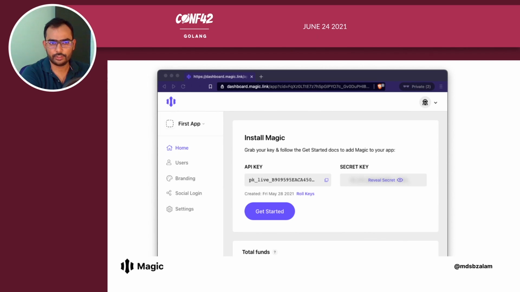Once you log into the Magic dashboard after signing up, you will see something like this, your first app. We use the API key on the client side, and we use the secret key on the server side. We will see in action how that happens in Go APIs.